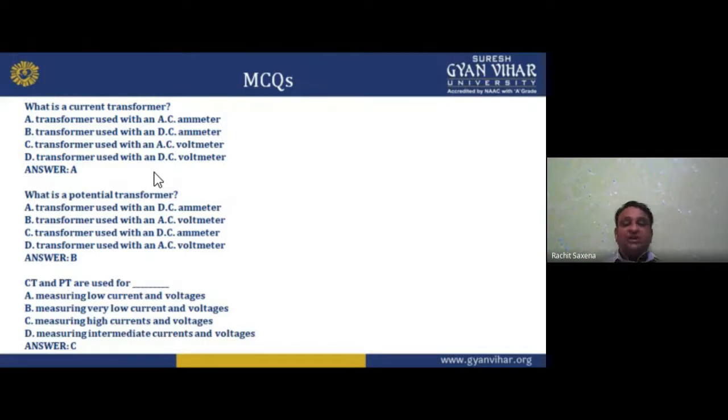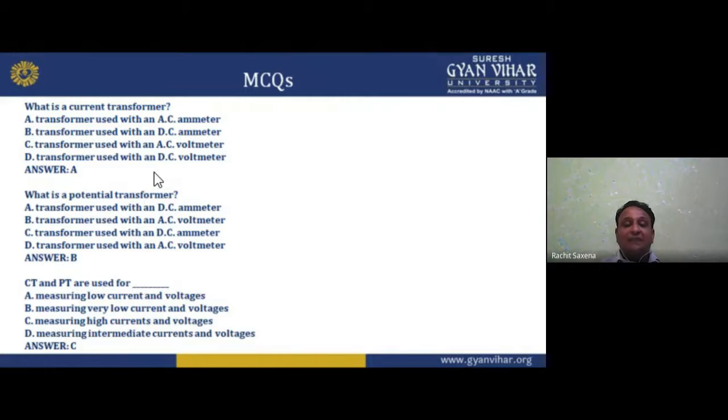Now, what is a potential transformer? A transformer which measures the voltage, which measures the potential. The options are a transformer used with a DC ammeter, a transformer used with an AC voltmeter. My dear student, the potential transformer measures the potential, meaning voltage, and the meter for voltage is the voltmeter. I am using it not for DC, only for AC. So the option is B, a transformer used with an AC voltmeter. I hope you understand.